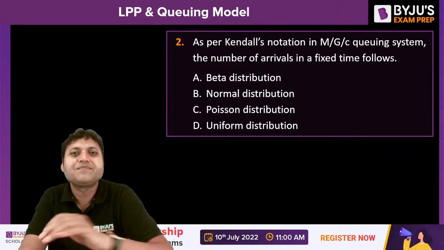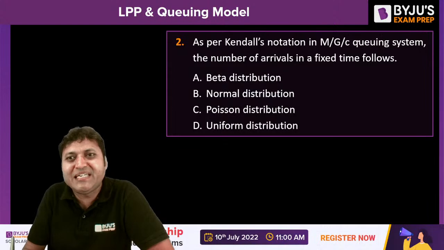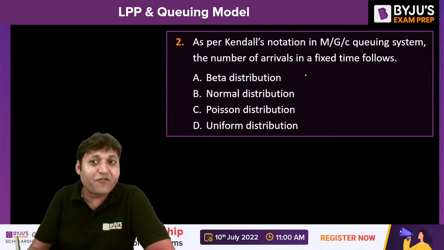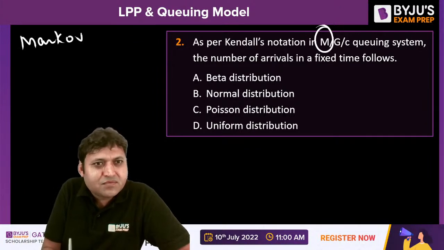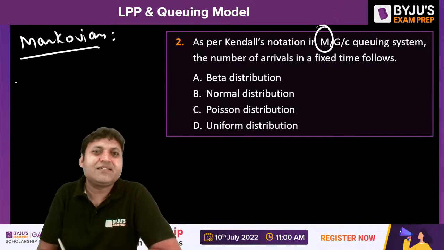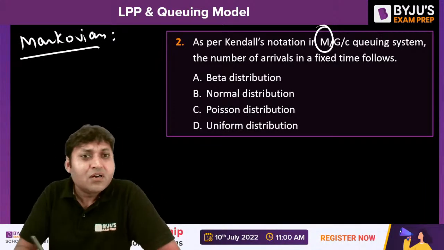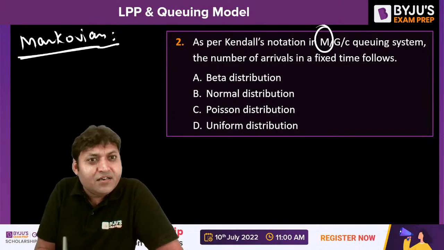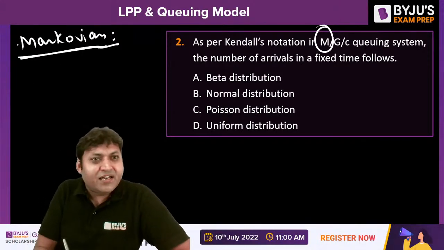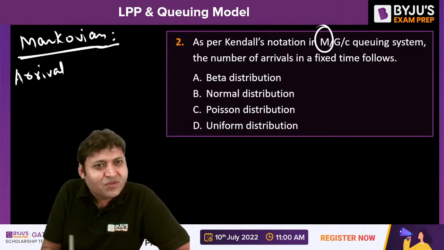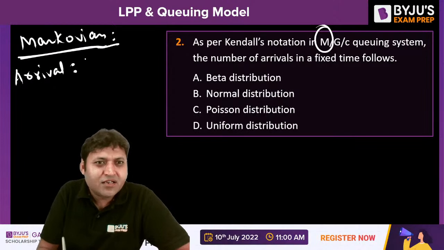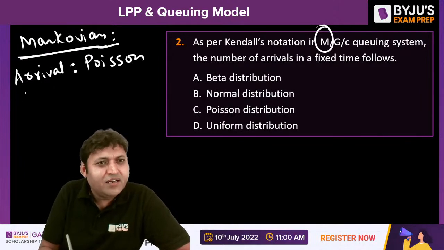Again from the queuing model. As per Kendall notation in M/G/C queuing system, the number of arrivals in a fixed time follows. M stands for Markovian. The management scientist had decided that the queuing model follows the Markovian distribution, where the arrival distribution is Poisson and service rate or service time follows exponential.